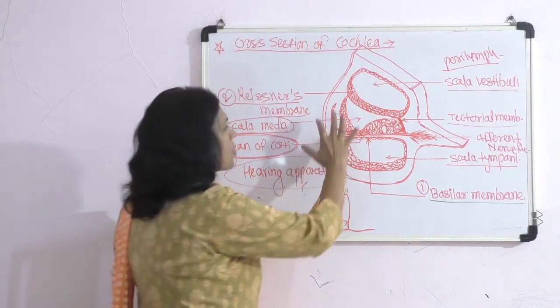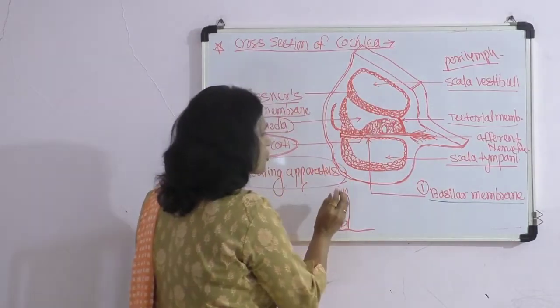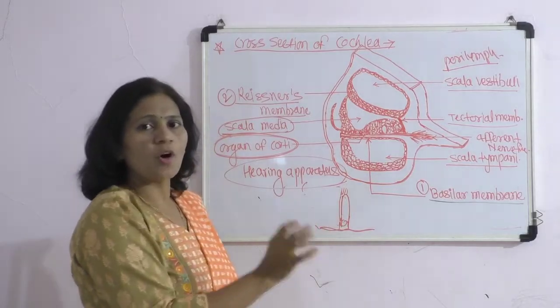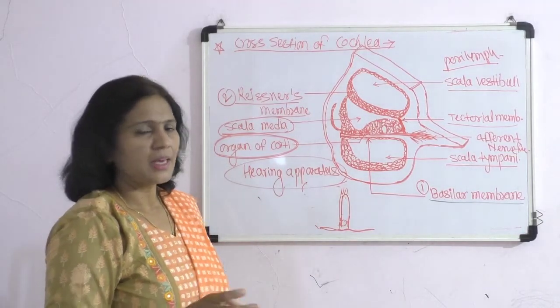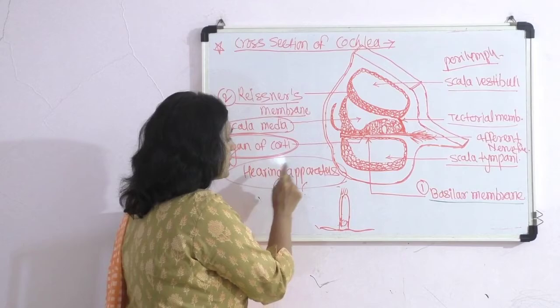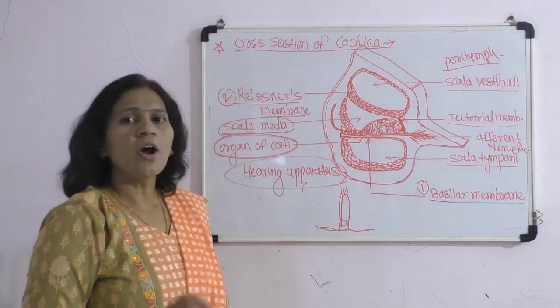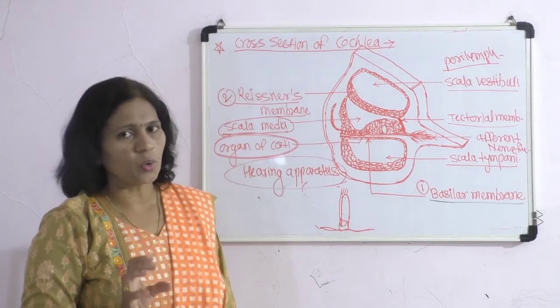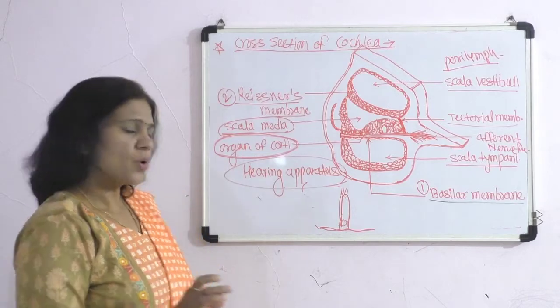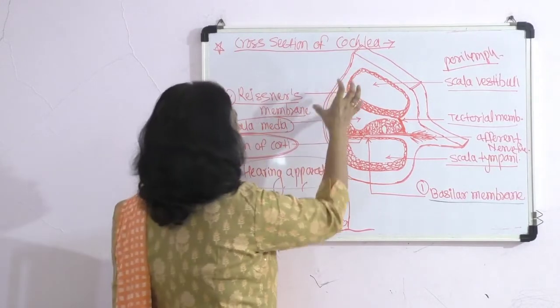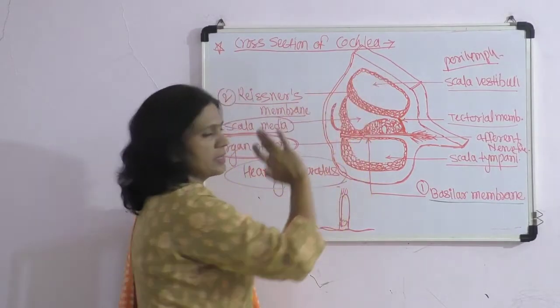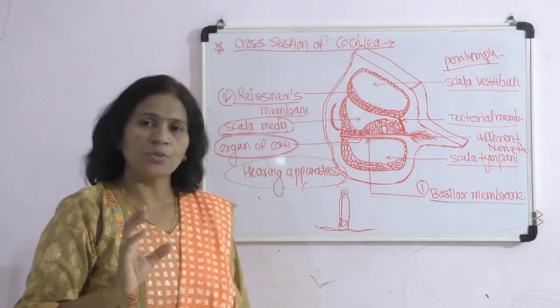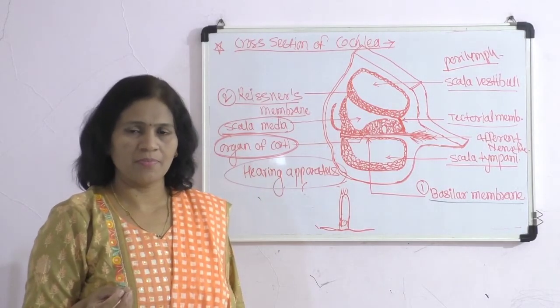So, this is the most important structure of the cochlea, in which the hearing apparatus or organ of Corti is located. This is the important structure of the cochlea, which is related to the hearing mechanism.